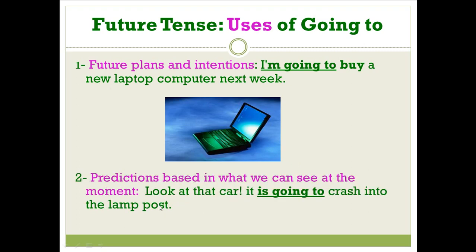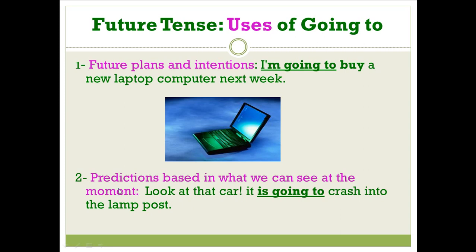Number 2, the next usage. Predictions based on what we can see at the moment. Things or evidence that you can see at the moment tells you or proves that things will happen in the future. For example, look at the car, it is going to crash into the lamppost. Now you can see the car is coming fast towards the lamppost, so you predict that it's going to crash into the lamppost.